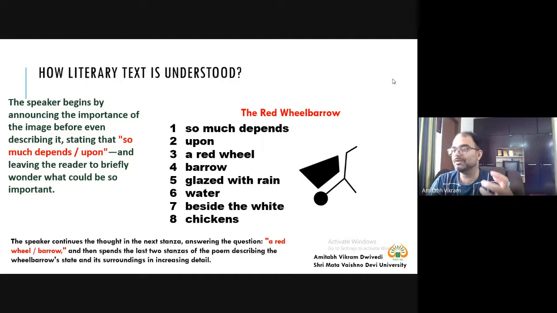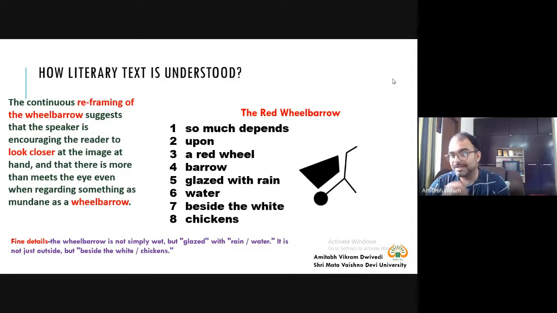If there is no oxygen, then there is no life. But here there is no such thing, yet so much depends upon a red wheelbarrow. Are you serious? Are you kidding? That type of thing is there. So this is the sense that we are making: so much depends upon a red wheelbarrow.